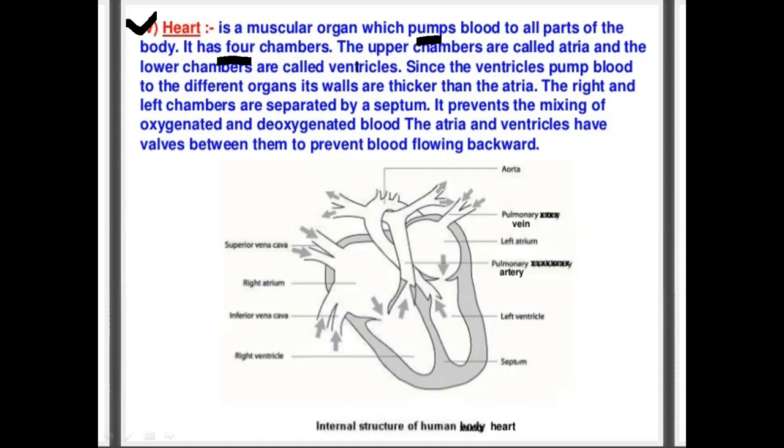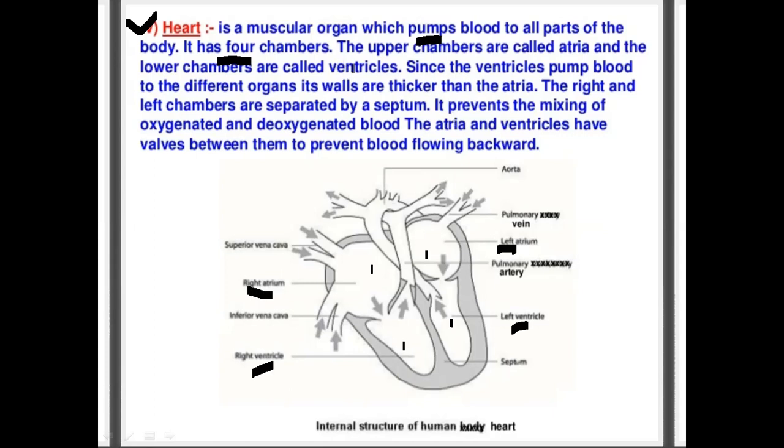Fish have a two-chambered heart. So generally there are different numbers of chambers. Here also, how many chambers? Four chambers: 1, 2, 3, 4. The upper chambers are called the atria. That is called the left atrium, and here is the right atrium. They are the atria, or singular, the atrium. And the lower part is called the ventricles: this is the left ventricle, and this is the right ventricle. These are the four chambers of the heart.